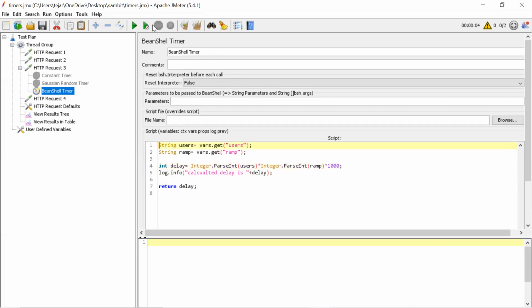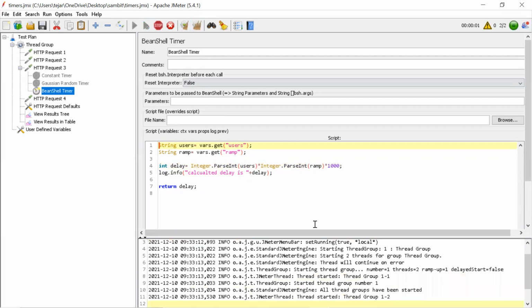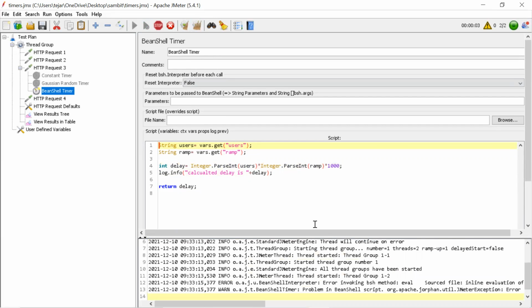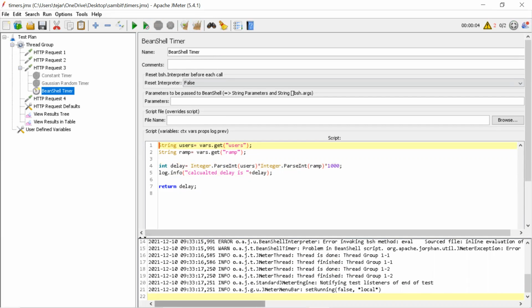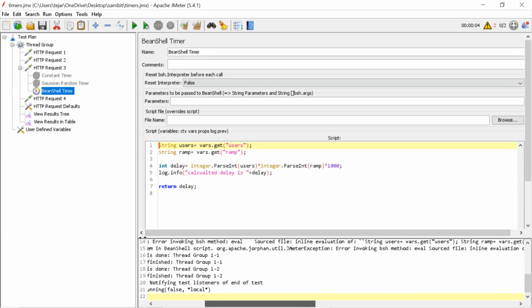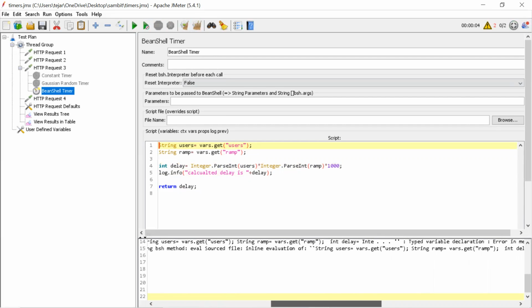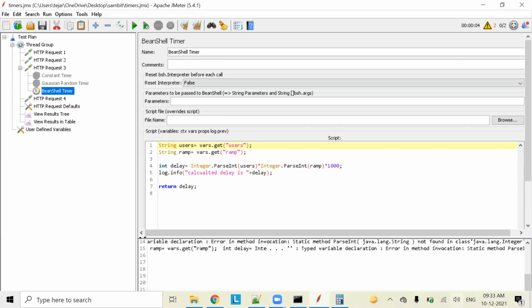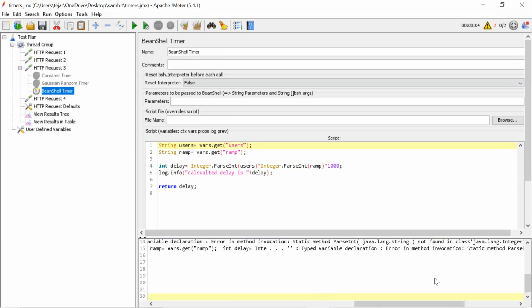Okay, let's see. Again error. Static method not found. Import something you need to add? No, import not required.